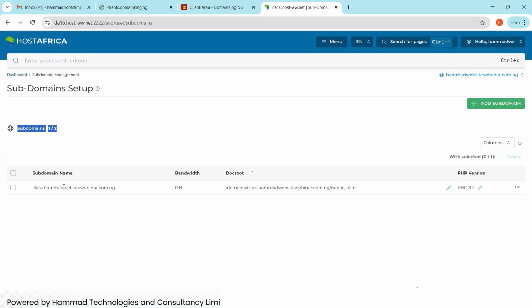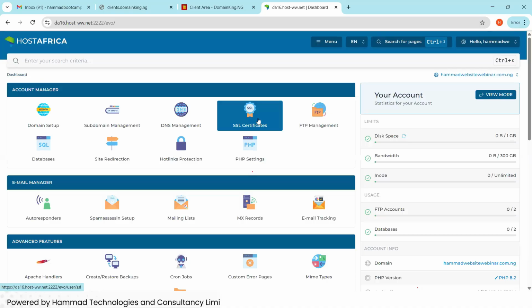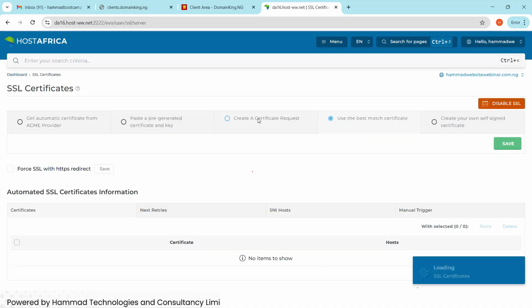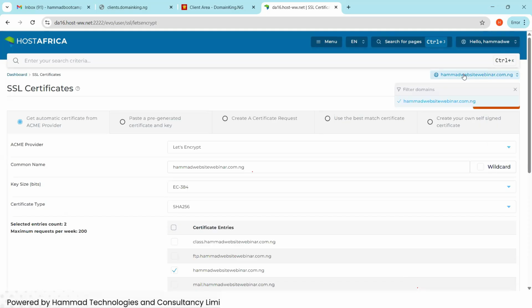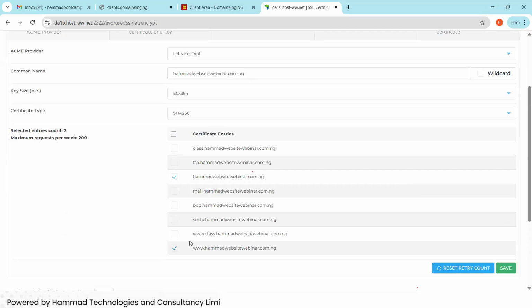And this subdomain is going to be on its own. So if you go back to this SSL certificate now, you have to install another SSL certificate on this subdomain. When you come here now, you are going to see the subdomain here, class. You see it here. So you need to select it again and click on save for you to install the SSL certificate on it.